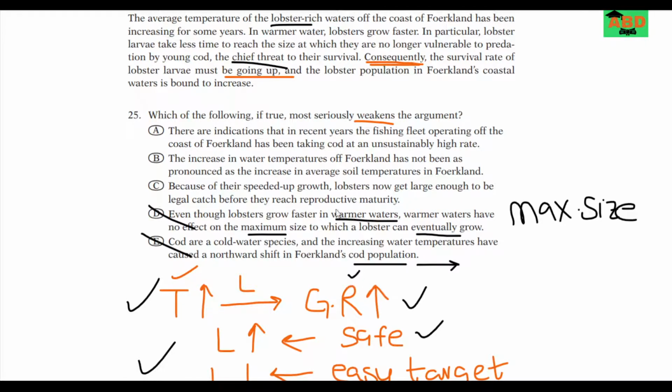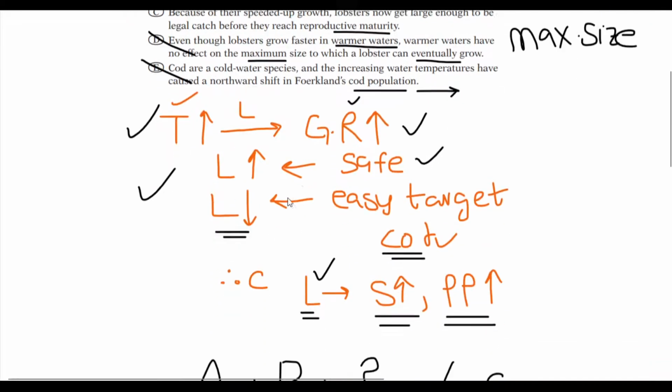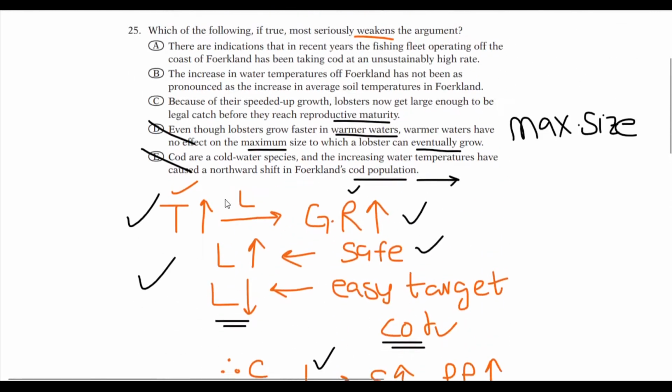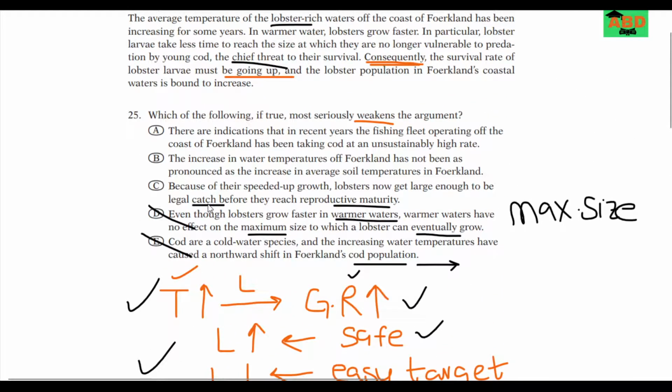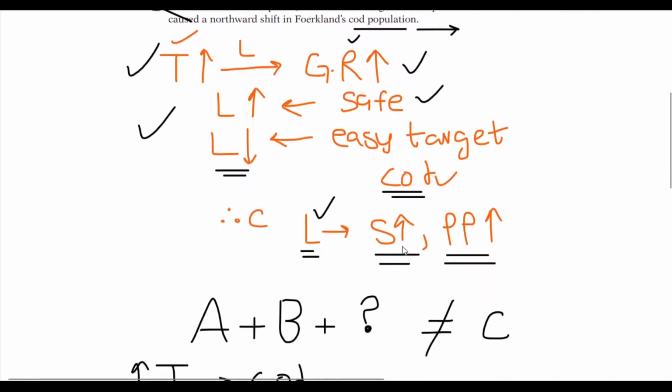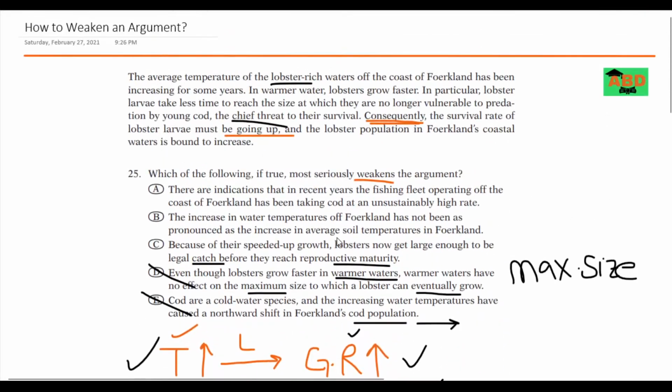C says because of their speed-up growth, a higher growth rate, lobsters now get large enough to be a legal catch before they reach reproductive maturity. This is putting the lobsters at risk. Why? Because of their size, they are now an easy catch, which means other people or predators can catch them, and they cannot reproduce. So this is exactly critiquing this conclusion, this idea that their survival rate is going up and their population is going up. So C looks pretty good. I'm just going to leave it for now.